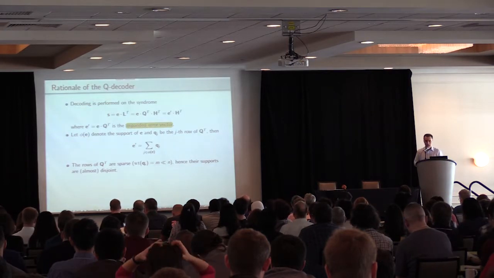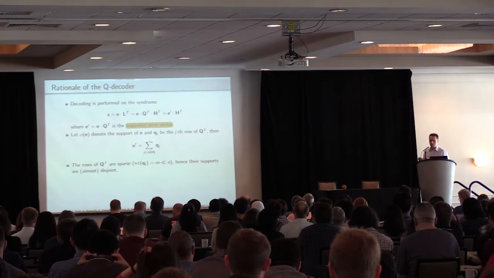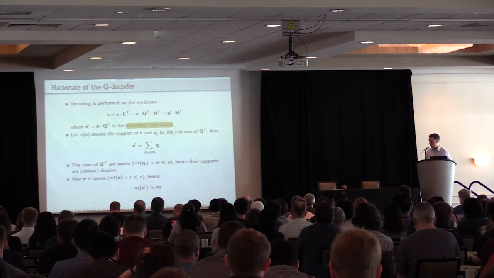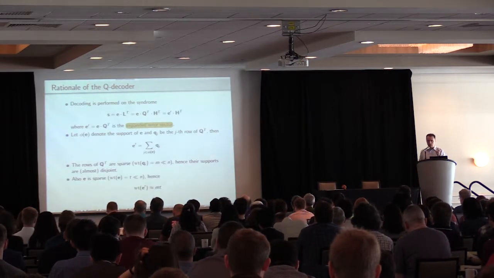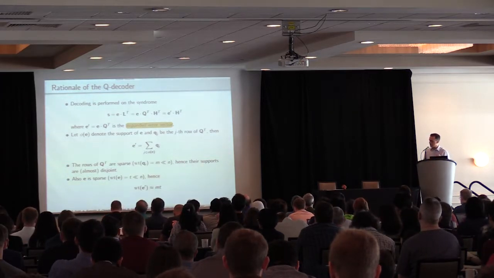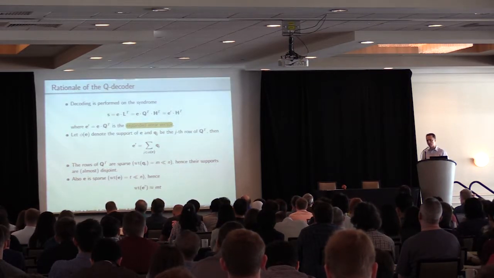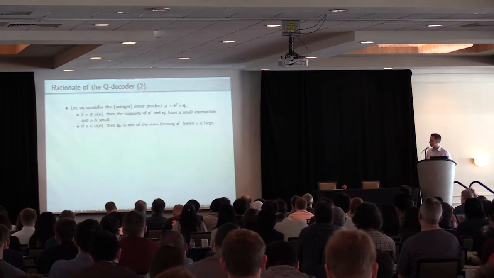And these rows are sparse, so their supports are likely to be disjoint or almost disjoint. And the error vector used during encryption is sparse as well, and so the total Hamming weight of the expanded error vector is in the order of m by t, where m is the row weight of Q transpose and t is the number of intentional errors.